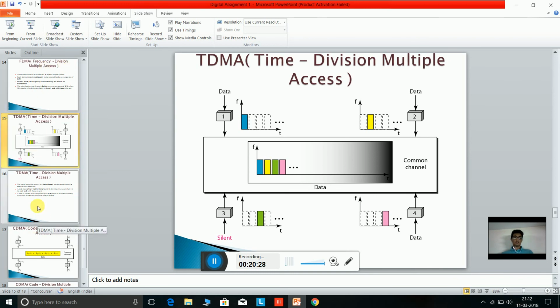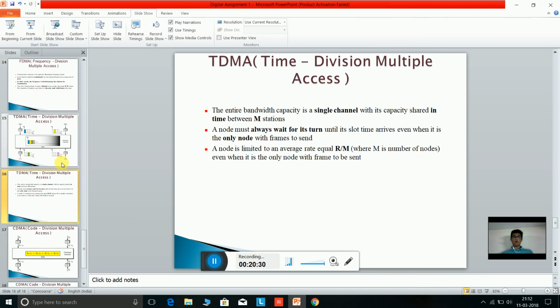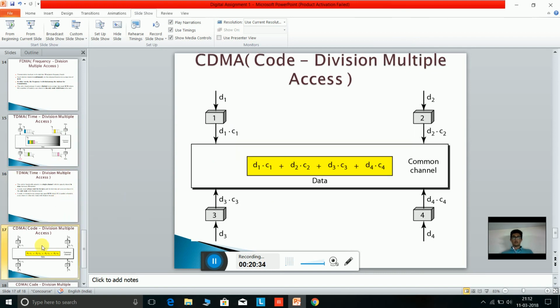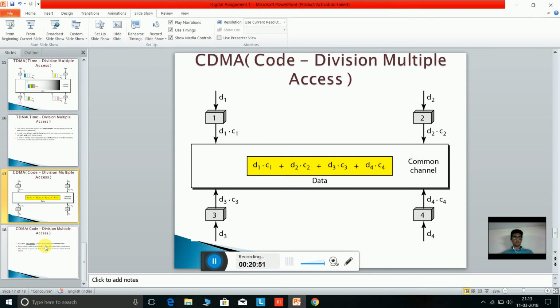In case of code division multiple access, it is quite different from frequency division and time division, as in code all the messages or all the data frames are sent in a common channel using only one code. If any other station has to receive some data from the first station, then it has to decode its data from the common code in the common channel. This is quite advantageous, as I have said earlier, in terms of memory management and in terms of time management.